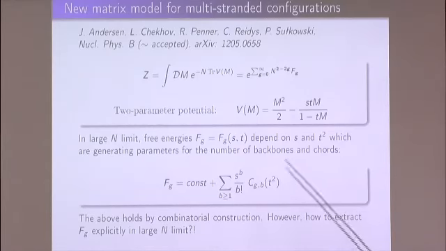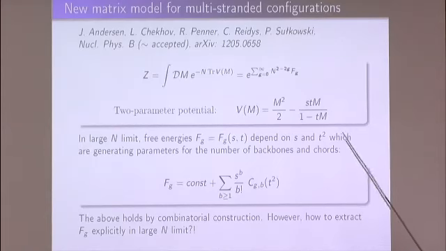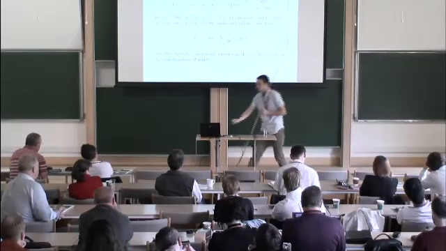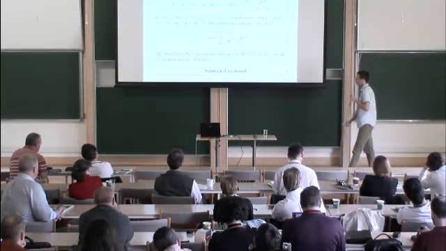And this model has been derived in this paper, and also its solution is given in this paper. And in fact, it is not that difficult to write down this model by some combinatorial analysis. But it is much more complicated to extract effectively these free energies, Fg. And this is something which can be done using this topological recursion, which I advertised.